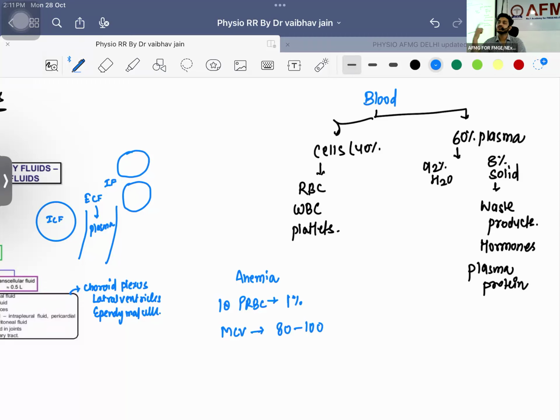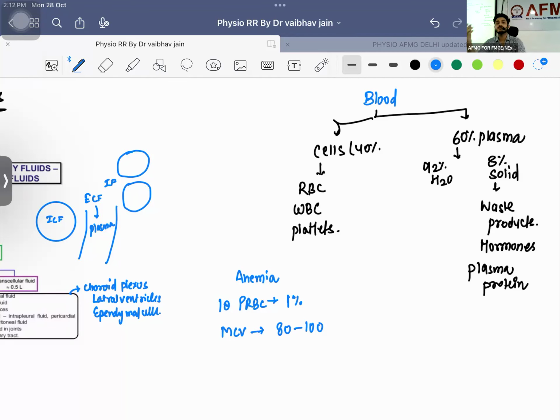Microcytic, 5 causes: TAILS. S for sideroblastic, T for thalassemia, A for anemia of chronic illness, I for iron deficiency anemia, L for lead poisoning. So out of this, which one is the most common one? Anemia of chronic illness will be there if the history is present, but most common will be iron deficiency anemia. So how are you going to identify? MCV will be low. You are going to think in terms of iron deficiency anemia, because sideroblastic you have already diagnosed, right? Thalassemia, that should be diagnosed, right?